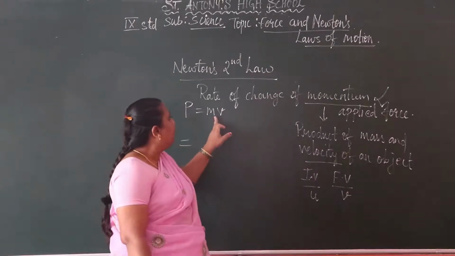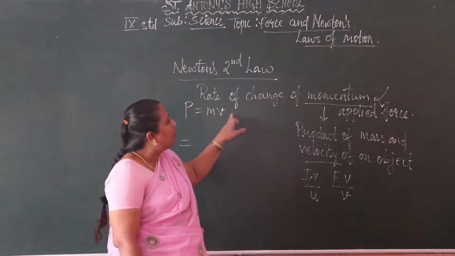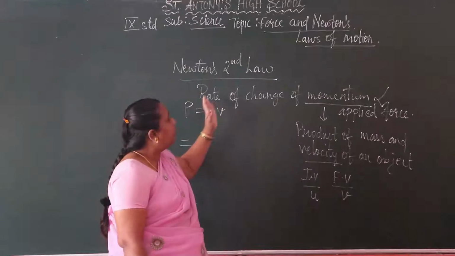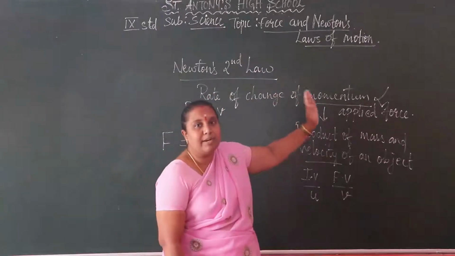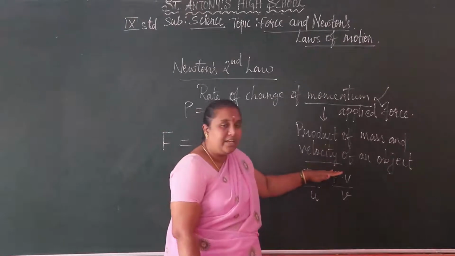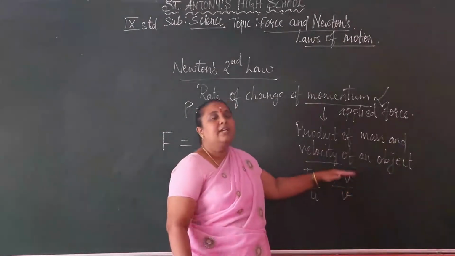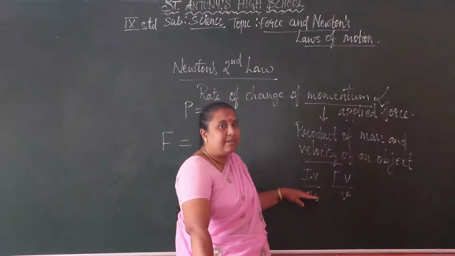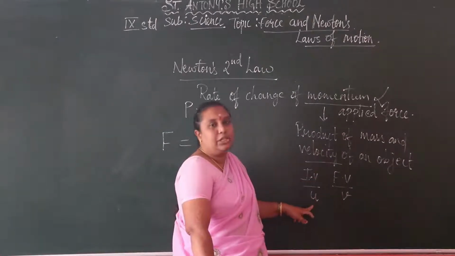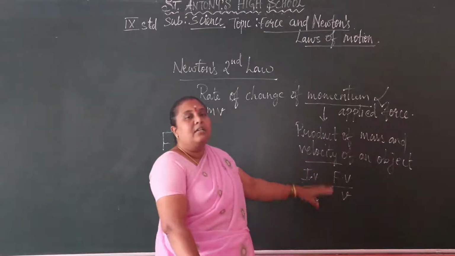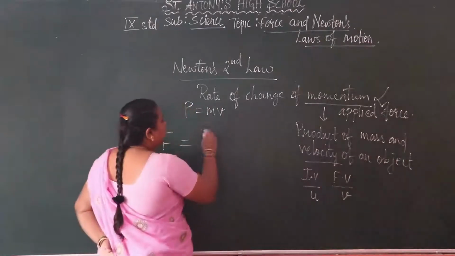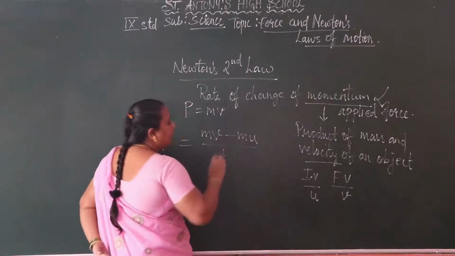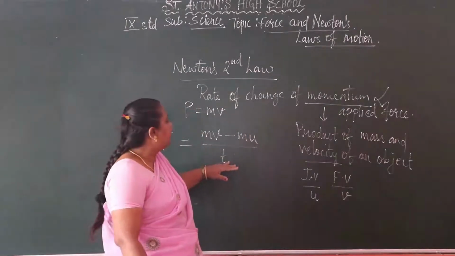But here we need the rate of change of momentum. The velocity changes, so we take the initial and final velocity, that is v minus u. So the rate of change of momentum is (mv minus mu) by t, based on the time taken.